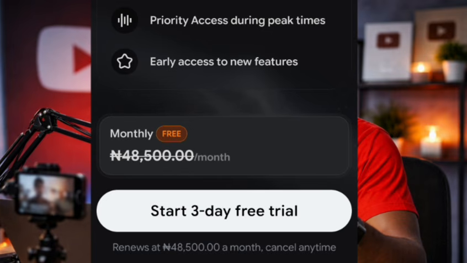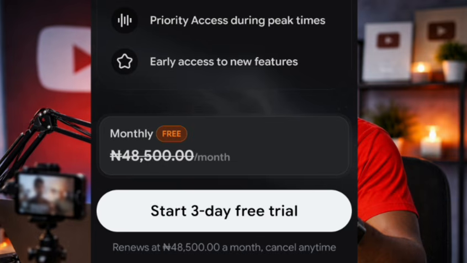Number 2, make sure after 2 days you remove the card, because they make provision for cancelling, that is, if you know that you cannot pay this 48,500, make sure you remove the card after 2 days. After 2 days, just remove the card for your own good. Then if you know you can pay, what they are just trying to do is for you to try. They just want you to enjoy the free full version of Grok, so that you will see how it is.